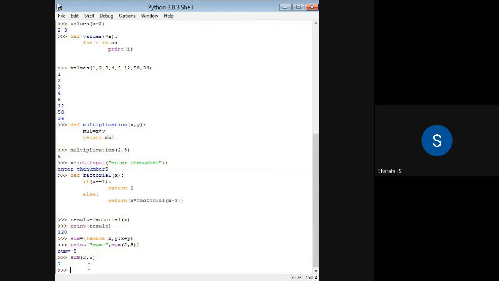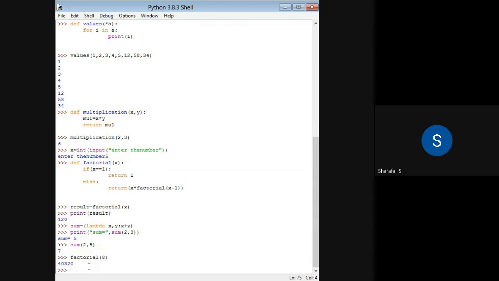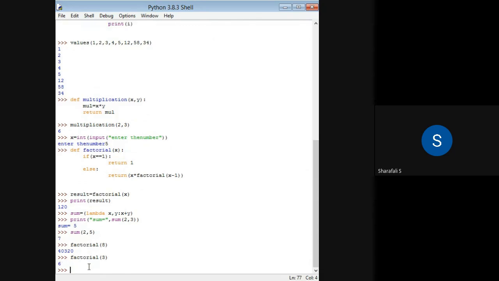Let me check whether it is possible here. Factorial. Let me see factorial of, let's say, 8. You check whether it is coming. I will check. I will use factorial of 3. Okay, now it is coming. So 3 into 2, that is the factorial of 3, right? So 3 into 2 into what? So you will be getting 6.